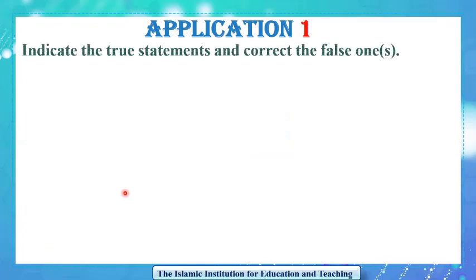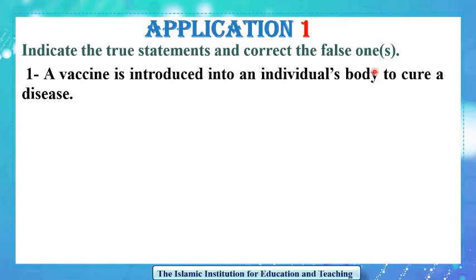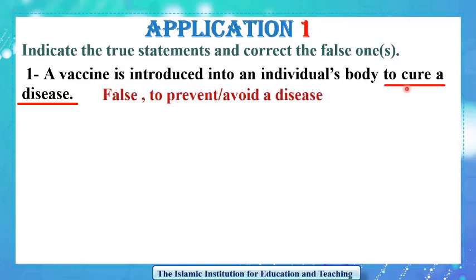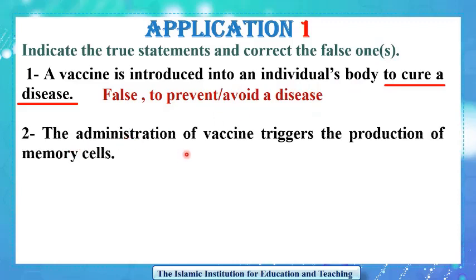Its application time. Indicate the true statements and correct the false one or ones. Please pause the video after each sentence and try to give the correct answer. A vaccine is introduced into an individual's body to cure a disease. False. It is introduced into an individual's body to prevent or avoid a disease because vaccination is a preventive method. The administration of vaccine triggers the production of memory cells. It is true because it induces a primary specific immune response.